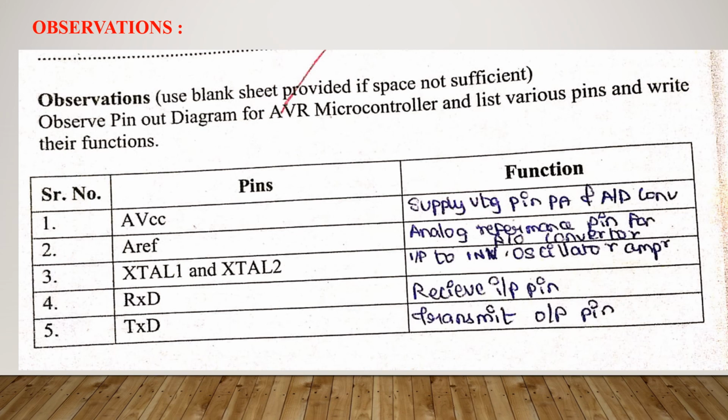Crystal oscillator 1 and crystal oscillator 2. So as its name indicates, these two pins are used to generate the clock frequency signal. And RxD means receive data input pin, and TxD means transmit data. So these two pins are used in serial communication.